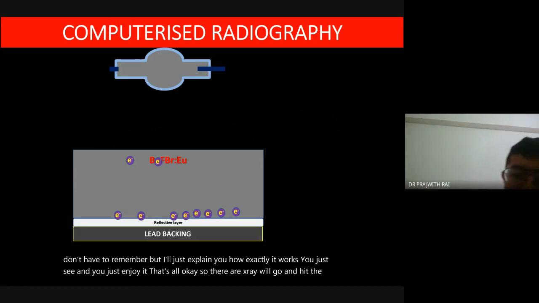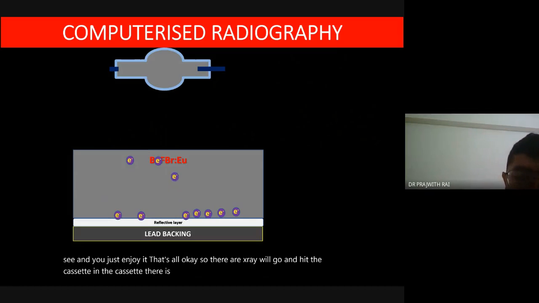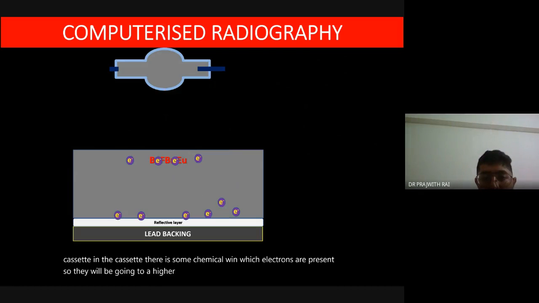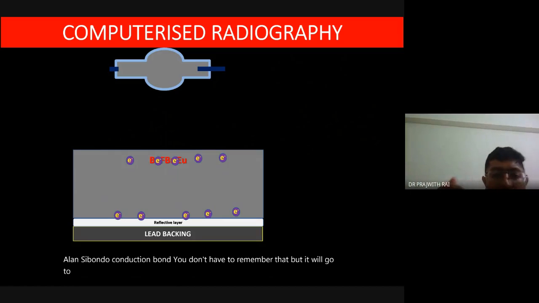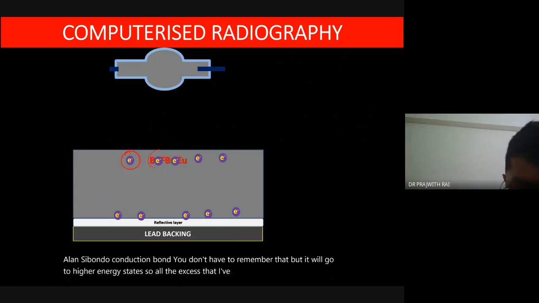In the cassette there is some chemical in which electrons are present. So they will go to a higher energy state, from a valence band to a conduction band. You don't have to remember that, but it will go to a higher energy state. So all the X-rays that I have given will go to this chemical and it will be excited, in a higher energy state.